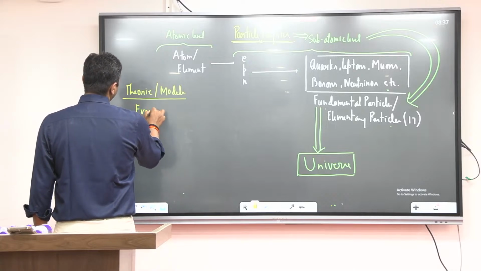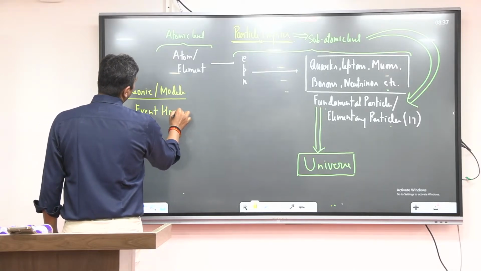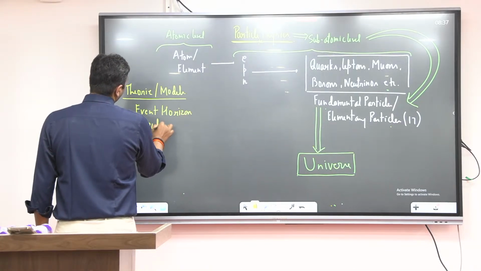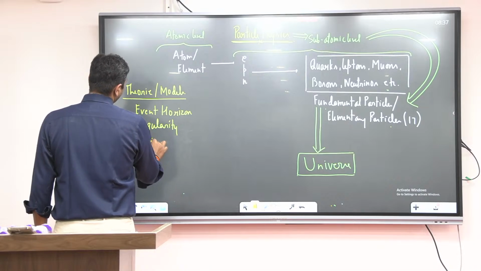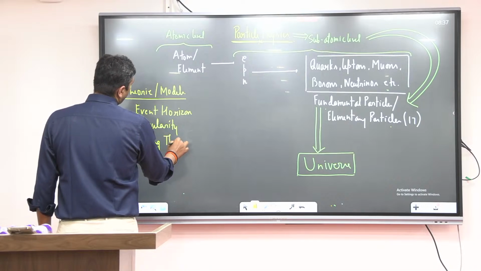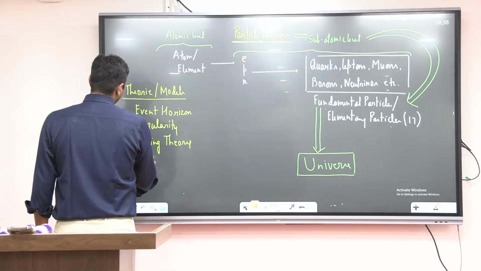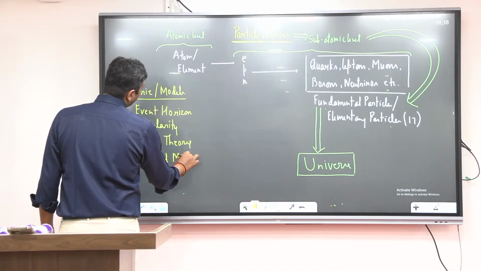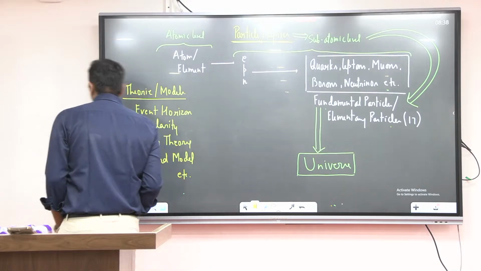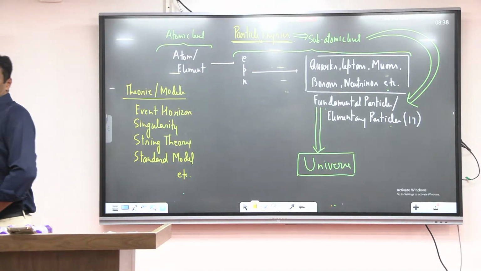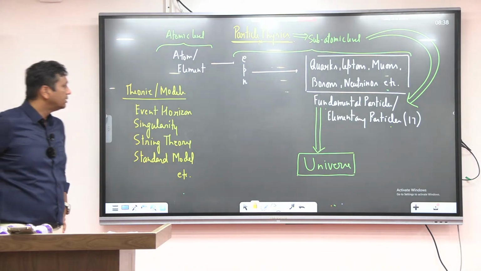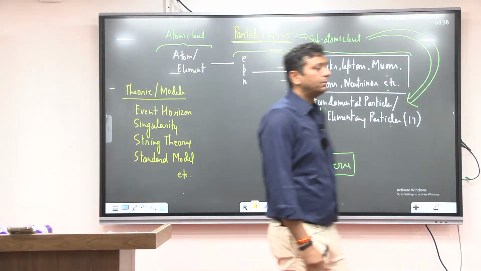Event horizon. Next one, singularity. Next one, string theory. Next one, standard model, etc. These are various theories and models. These are given especially to describe Brahman.